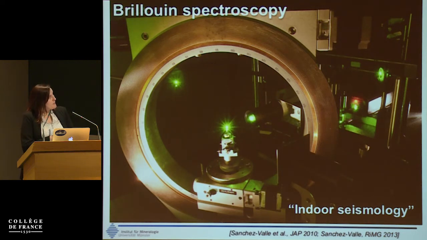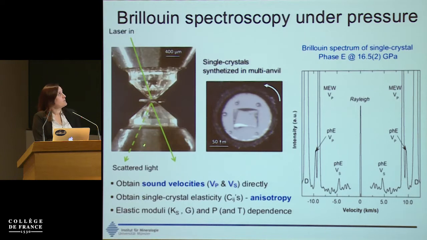So here you have a sample that is ready for the measurements, and this is the setting where we can change the orientation of the samples to constrain velocities along different crystallographic orientations, to determine the anisotropy of the samples. Of course, these experiments we can do at high pressure, combined with diamond anvil cells, which you have represented here. This illustrates how the laser goes into the sample that is contained in a metallic gasket, and then here is the scattered light that contains the information about the speed of seismic waves or elastic waves in the material.